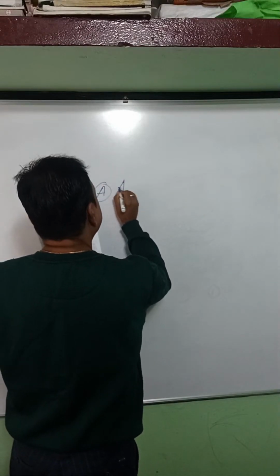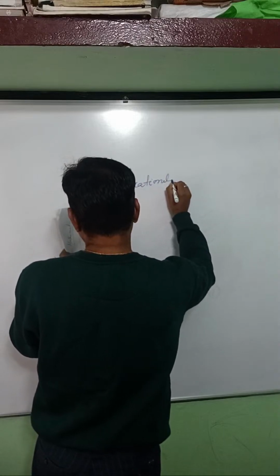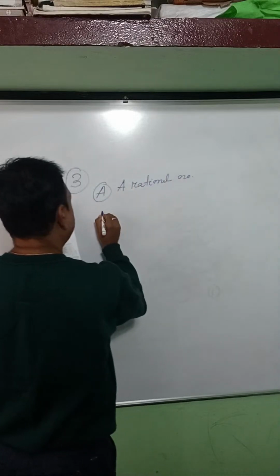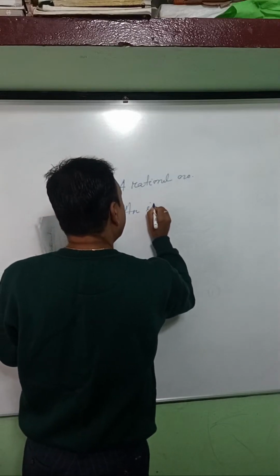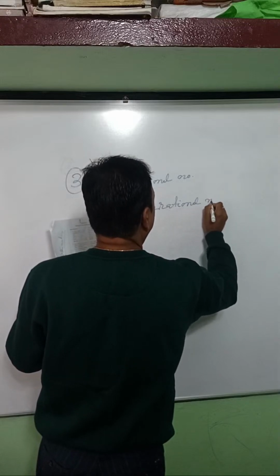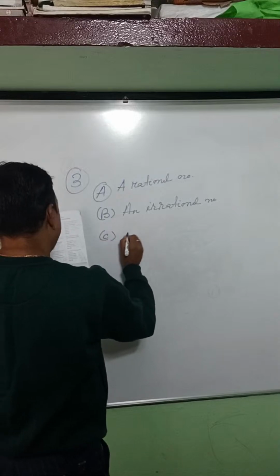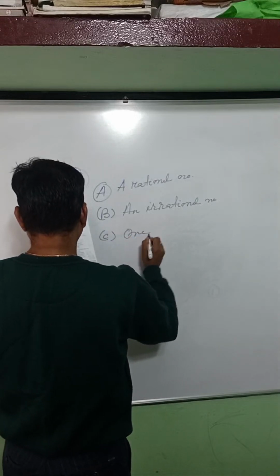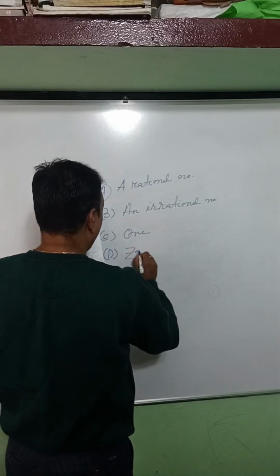The first one, A, is a rational number. The B option is an irrational number. Then C is 1, and D is 0.